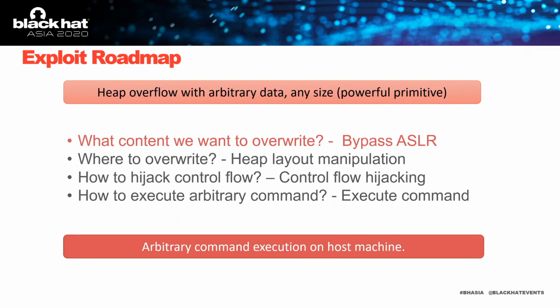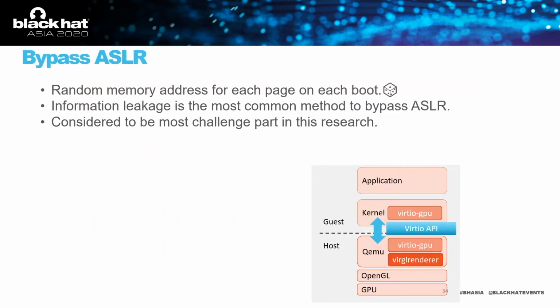But there are several questions we need to solve to reach a guest-to-host escape. The first question is what content we want to overwrite. Thus, we need to bypass ASLR. Because of address space layout randomization, the memory layout is random on each boot, and information leakage is the most common method to bypass the mitigation. We tried hard and spent plenty of time on this problem, so this is considered to be the most challenging part in this research.